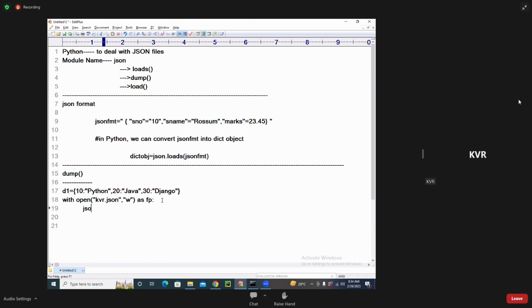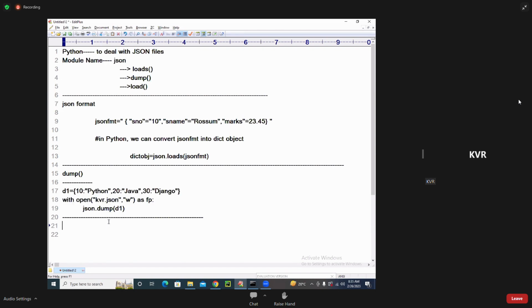Already you have done pickling and unpickling. json.dump of d1. What is the meaning of that? It saves the data into the JSON file. So the dump function is used for converting the dictionary object of Python into the JSON file.